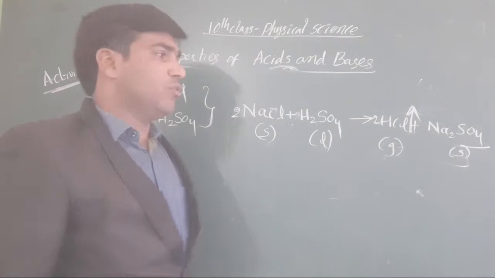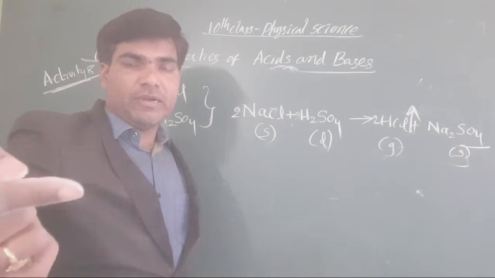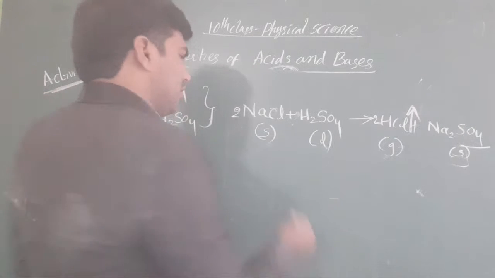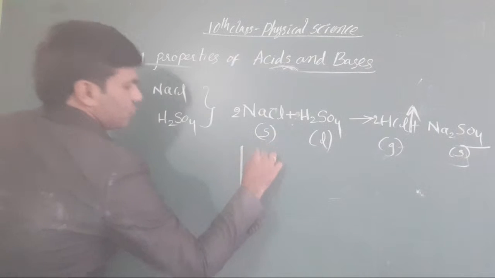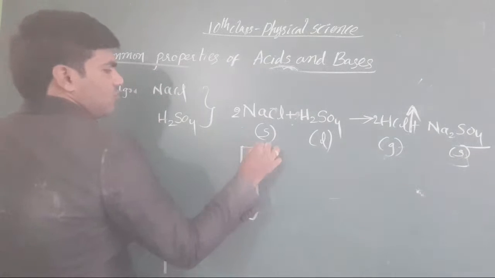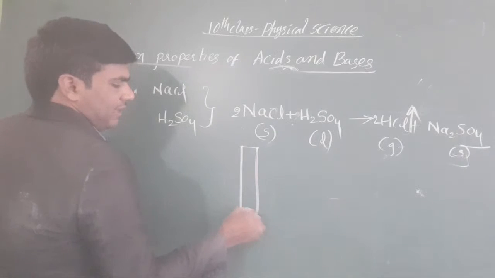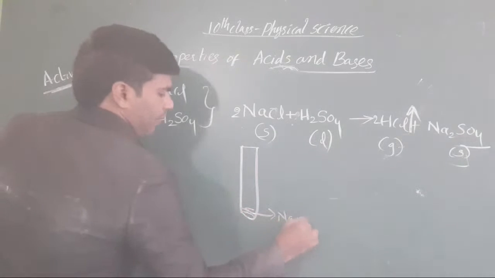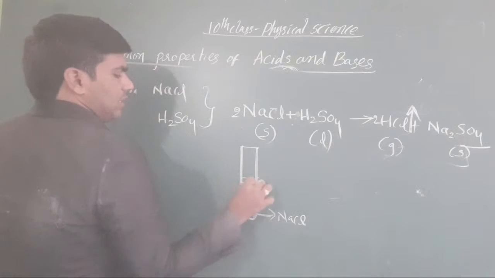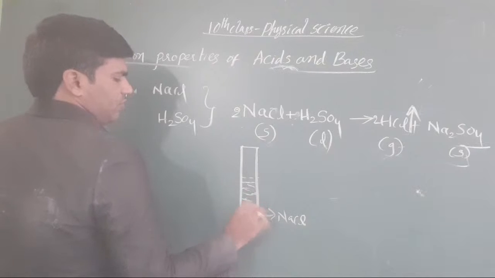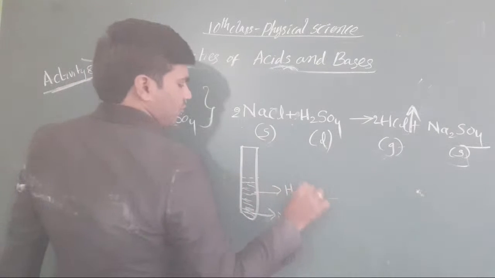In this test tube, at the bottom somewhat NaCl is there, and as well as you take H2SO4 here.